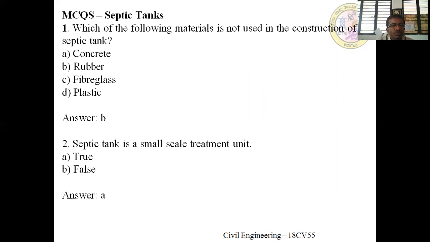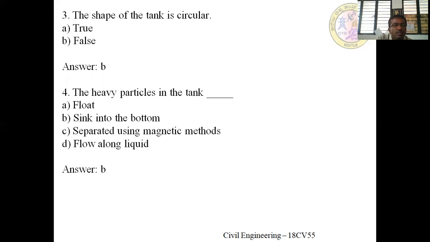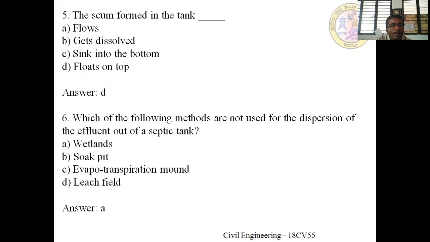Some of the MCQs related to septic tanks are as follows. Which of the following materials is not used in the construction of a septic tank? Rubber is not used. A septic tank is a small scale treatment unit. Yes. The shape of the tank is usually circular, it is false, it is rectangular. The heavy particles in the tank sink to the bottom. The scum formed in the tank floats on the top because its specific gravity is less.